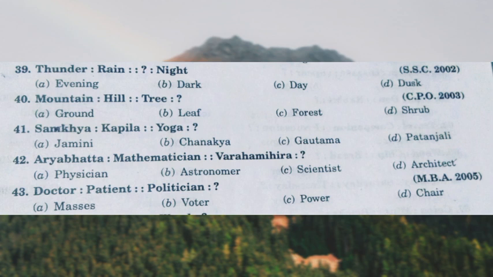The answer is the right answer. Okay. Now let us solve the next part of the question. Leather is related to cobbler. Wood is related to what?